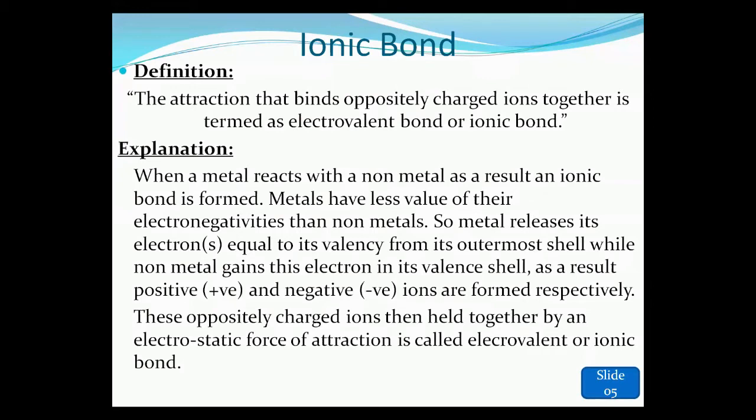When a metal loses electrons, the number of protons becomes greater than the number of electrons in that atom. If it loses one electron, it becomes a univalent positive ion. A positive charge is produced on it, and the atom which gains an electron gets a negative charge. In this way charged ions are formed. These oppositely charged ions are then held together by an electrostatic force of attraction, called the electrovalent or ionic bond.